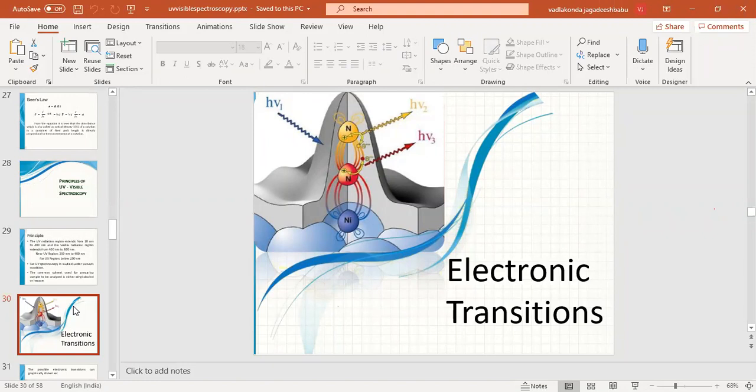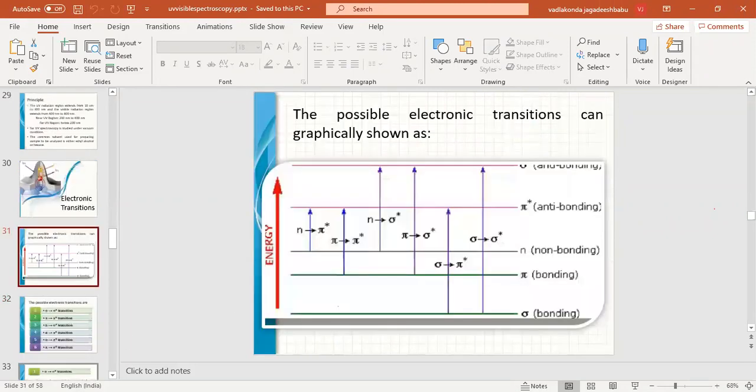As we have already discussed, if electromagnetic radiation in the UV range interacts with matter, changes will occur in the electronic transitions. Many different kinds of electronic transitions are possible.